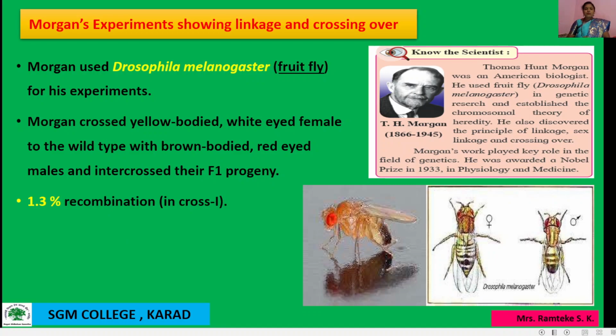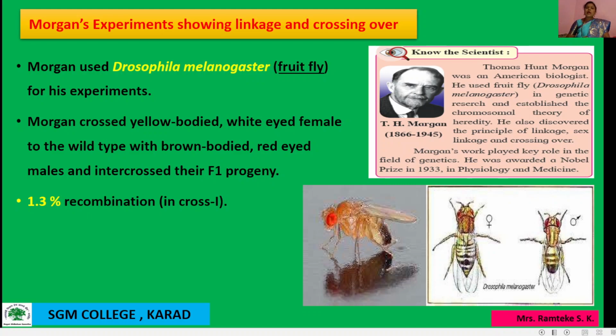After performing the experiment, why did he take Drosophila? Because this particular Drosophila can easily be cultured in the laboratory. Its lifespan is short, about 2 weeks.